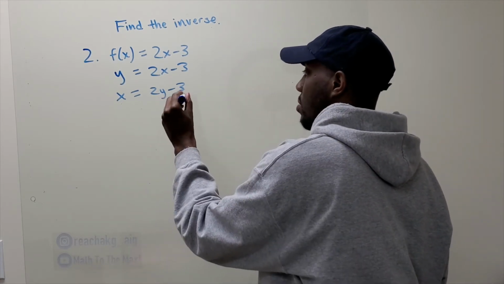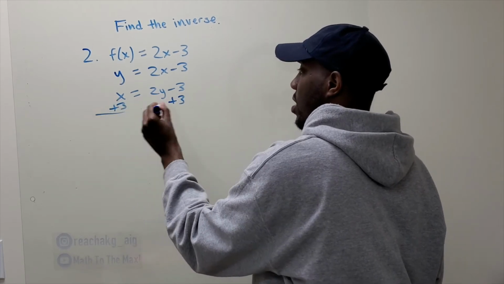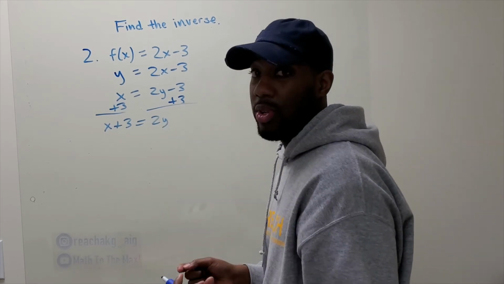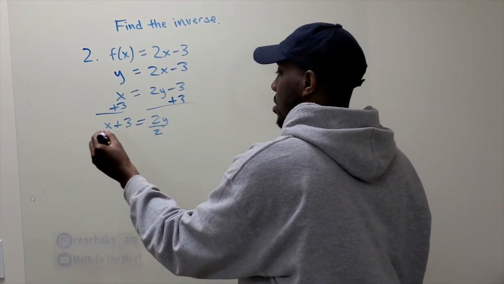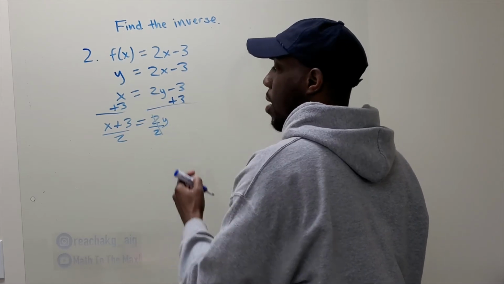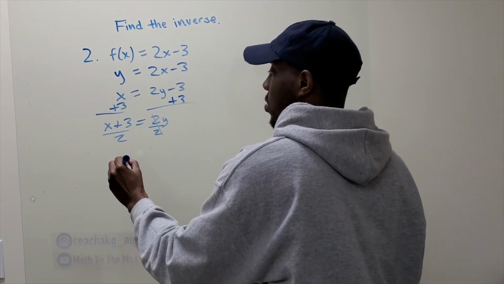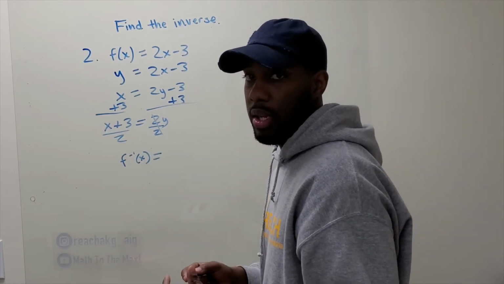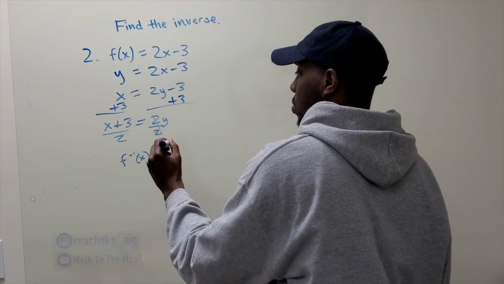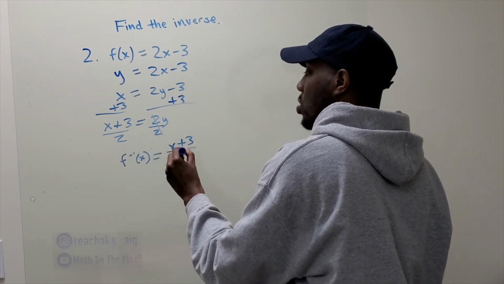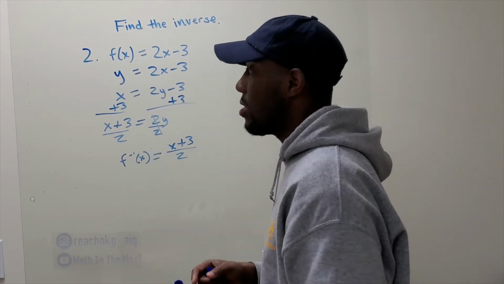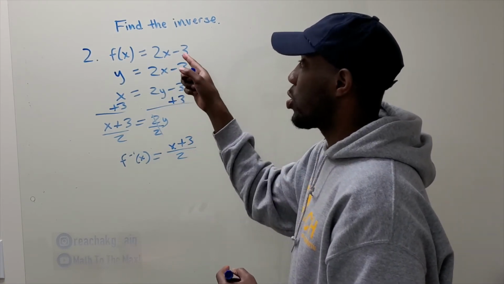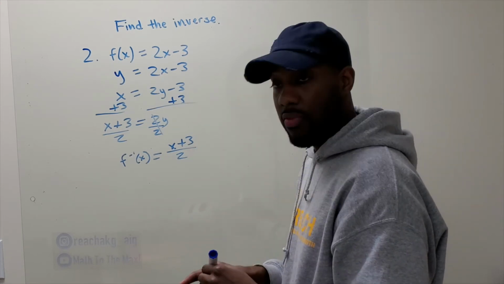Add the 3 on both sides. Now we're left with x plus 3 equals 2y. Last step, how do you get rid of the 2? Divide by 2 on both sides. Since we got y by itself, that's the inverse. You write the inverse notation. Inverse notation is just your exponent is a -1 power. And what we were left with was x plus 3 over 2. Inverse, final answer. Look at this: the original problem is to multiply by 2, I see divide by 2. The original problem is subtract 3, I see add 3. Those are the inverses. We got it.